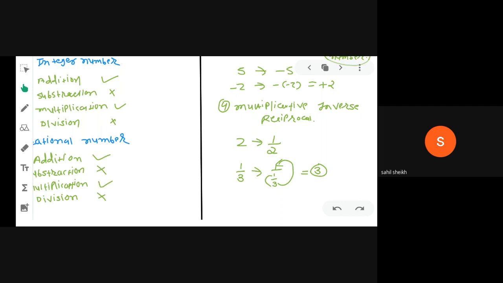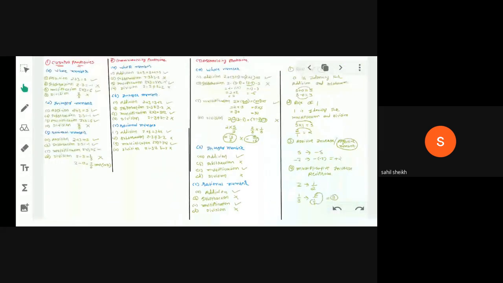We took some examples, and this theory is only for exercise 2.1. Okay, for 2.2 we have to do some more theory. You can see here. If you want to take a screenshot, please take a screenshot of this page. It is helpful in revision. Please take a screenshot.